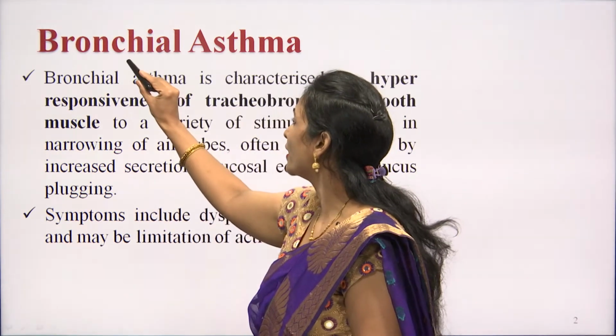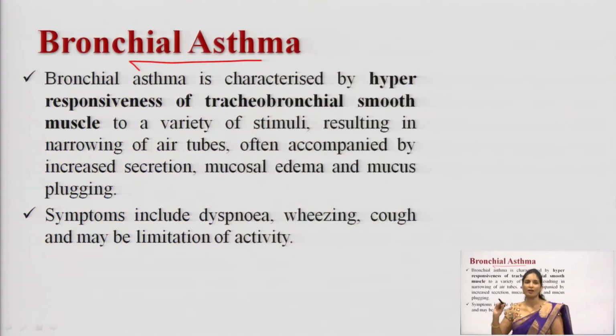So, what is bronchial asthma? Bronchial asthma is characterized by hyper-responsiveness of a muscle. Which muscle? It is a smooth muscle, the bronchial smooth muscle. Bronchial asthma is characterized by the hyper-responsiveness of the bronchial smooth muscle, which results in narrowing of the air tube, and finally it leads to bronchial constriction and causes asthma.